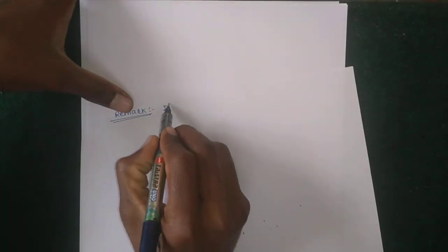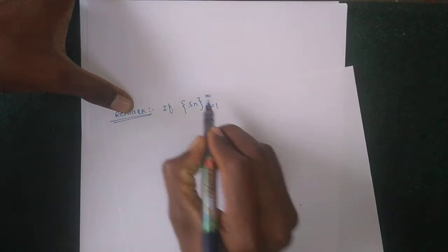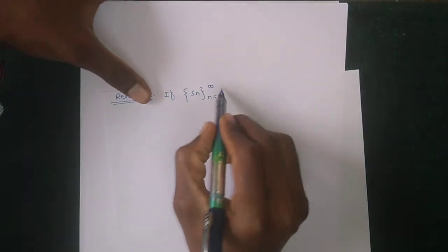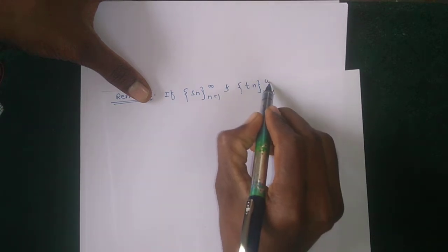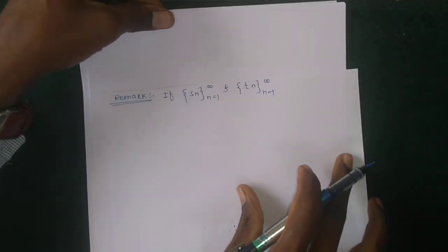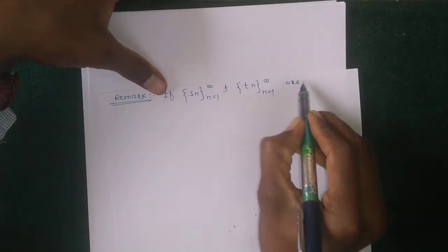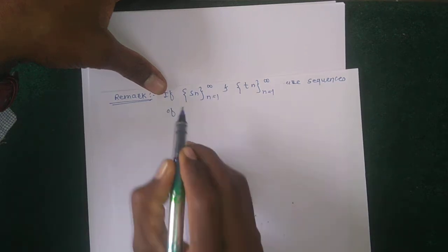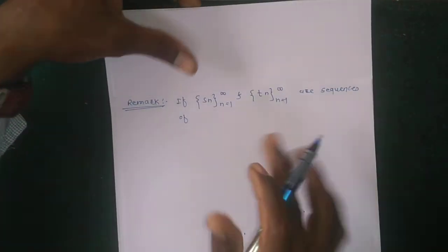If a sequence Sn and any other sequence Tn, where n runs from 1 to infinity, are given, Sn and Tn are sequences of real numbers R. These two sequences are given as sequences of real numbers.